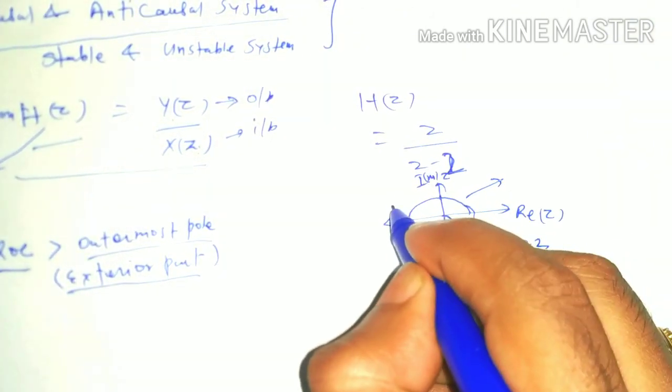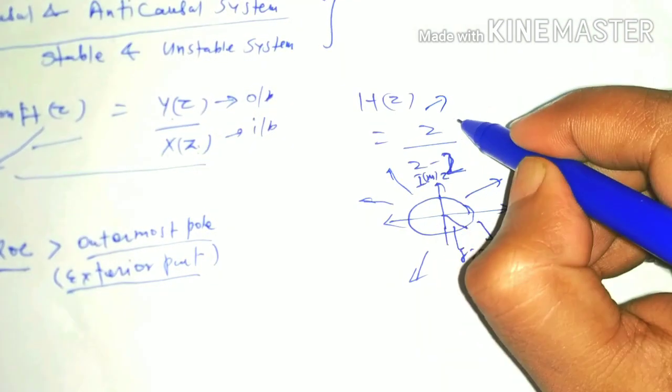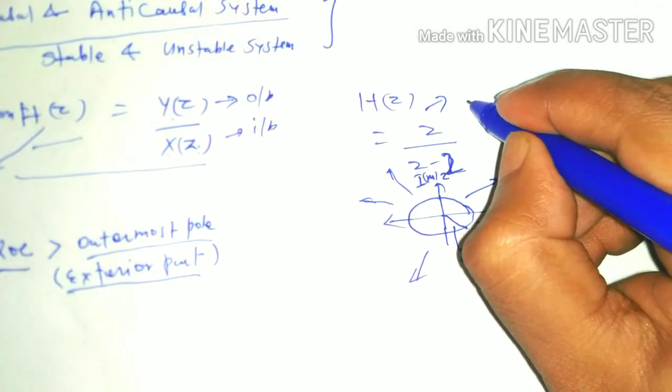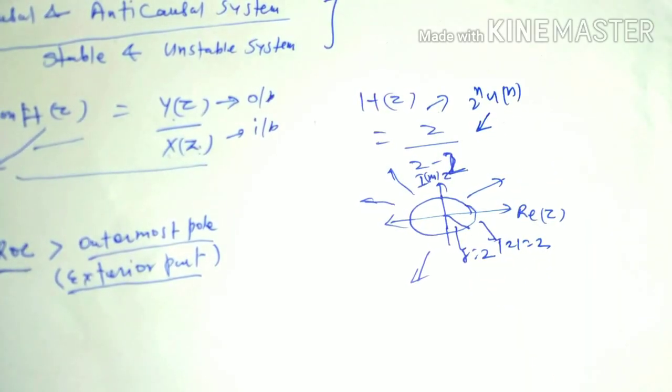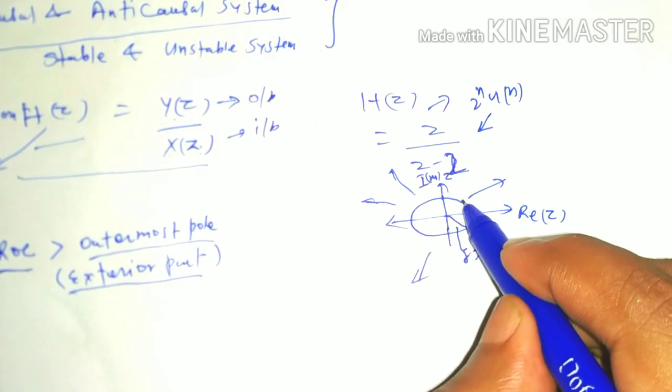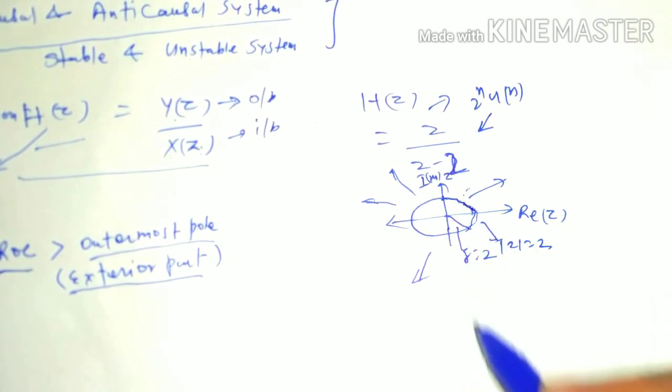This is the Z transform of the signal 2 to the power n u[n]. We know that its Z transform is z by z minus 2. Then that system is causal because its ROC is the exterior part of that circle.